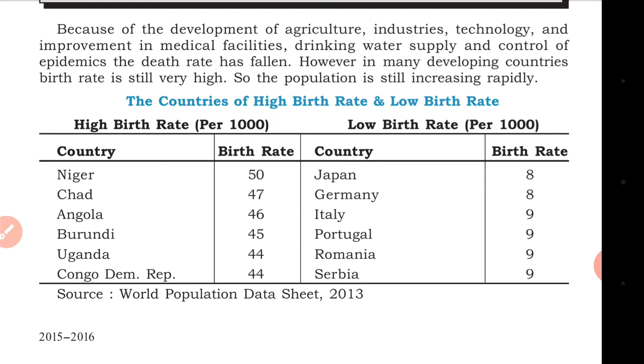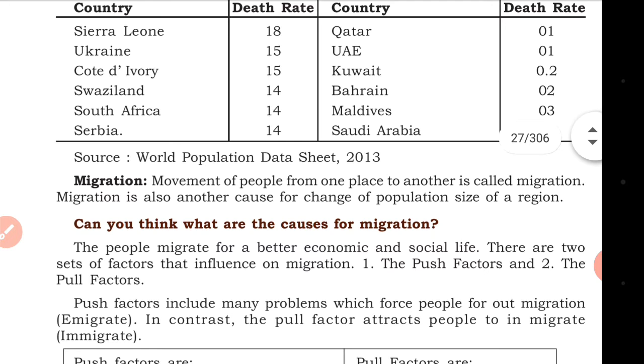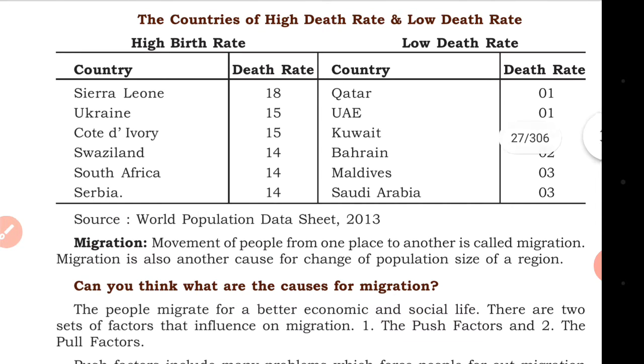Portugal, Romania, Serbia. High death rates are in countries like Sierra Leone, Ukraine, Cote d'Ivoire, Swaziland, South Africa, Serbia, and low death rates in Qatar, United Arab Emirates, Kuwait, Bahrain, Maldives, and Saudi Arabia. They have low death rates.